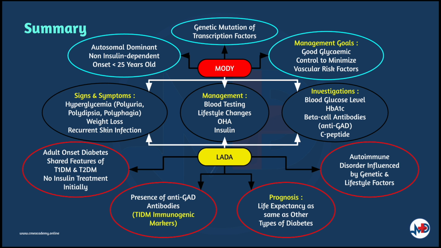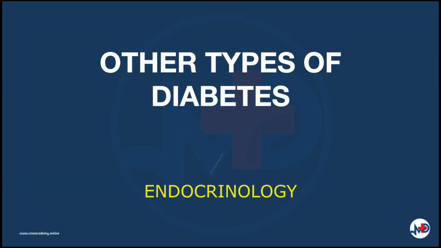The principal treatment goals for people with MODY would be managing good glycemic control while minimizing other vascular risk factors. Generally, the tools for management are similar for all forms of diabetes, which would be blood testing, lifestyle modifications, oral hypoglycemic agents, and insulin injections. We have come to the end of this topic.